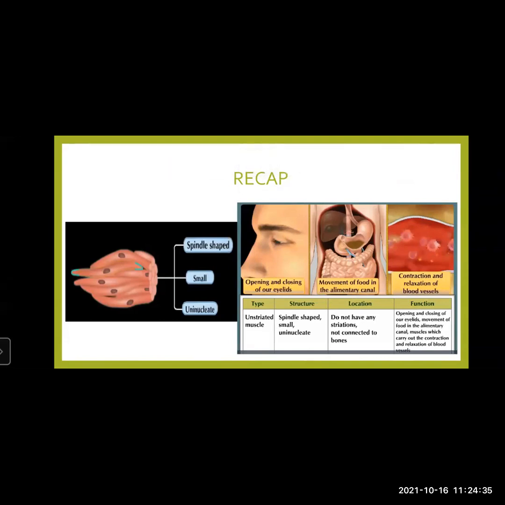So, in eyes, it helps in opening and closing of our eyes, blinking of our eyes. In digestive tract, it helps in movement of food in the alimentary canal. In blood vessels, it helps in contraction and relaxation of the blood vessels for circulation of the blood. And in the reproductive system, it helps in contraction of uterus. All these movements, except the opening and closing of our eyes, are not under the control of our will. Hence, they are also called involuntary muscles.